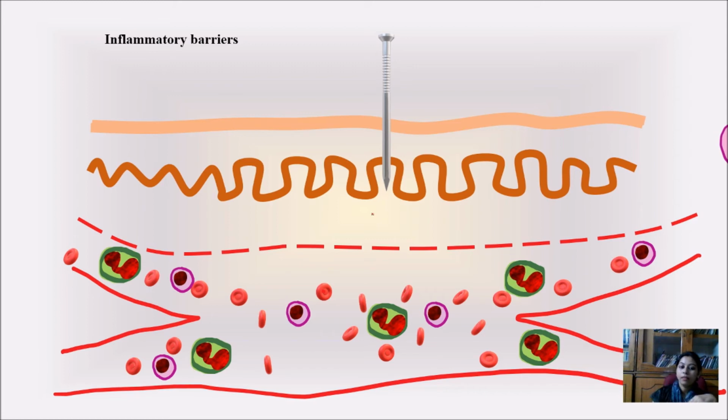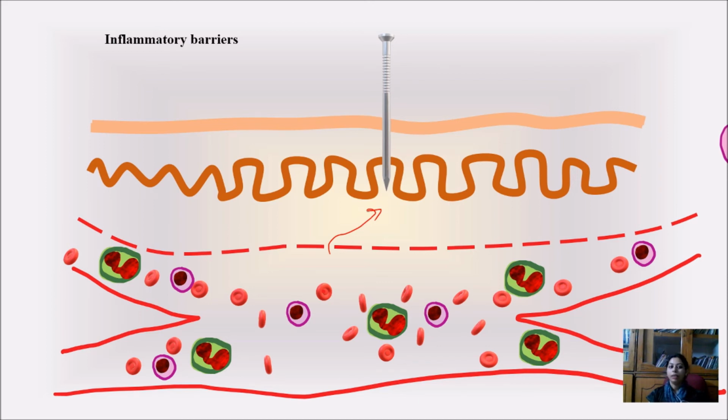When there is vasodilation, there is an increase in the flow of blood, and there will also be an increase in the amount of proteins. Proteins means the plasma content will be more, the blood clotting factors will be more, and what will this increase do? It will rush toward the injury site, fibrin and blood clotting factors will be there, and it will lead to the clotting of the blood, and after that the wound healing process will start.